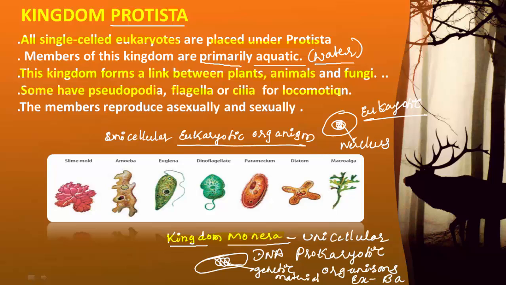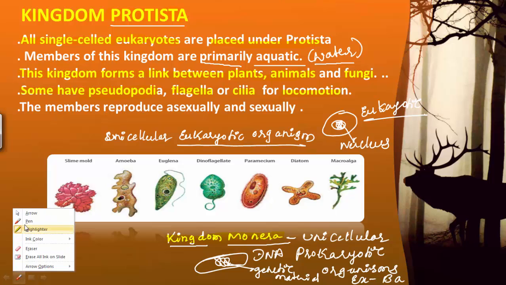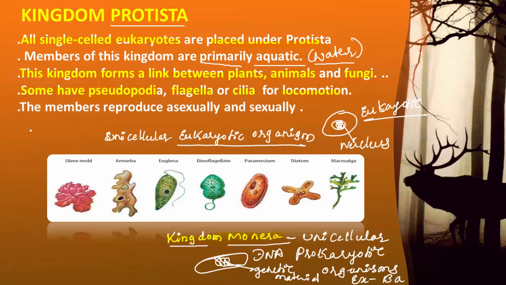For example, in humans the legs are locomotory structures. For walking, running, jumping, we are making use of legs, and legs are meant for locomotion. Like that, in a lower organism, some structures are helping the organism for the purpose of locomotion, and they are